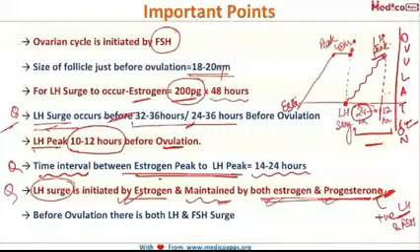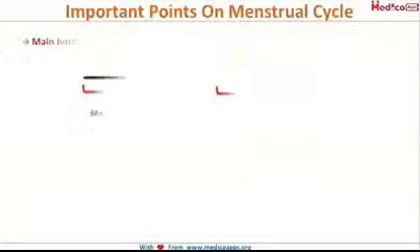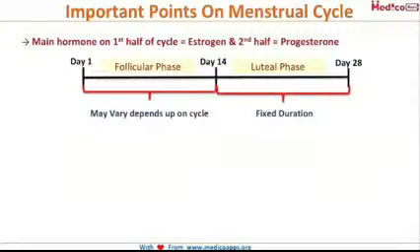So before ovulation, there is both LH and the FSH surge, and even the estradiol surge. So all these three hormones rise in the mid-cycle before ovulation. So the main hormone in the first half of the cycle is estrogen, and in the second half of the cycle, that is the secretory phase of the menstrual cycle, it is the progesterone.